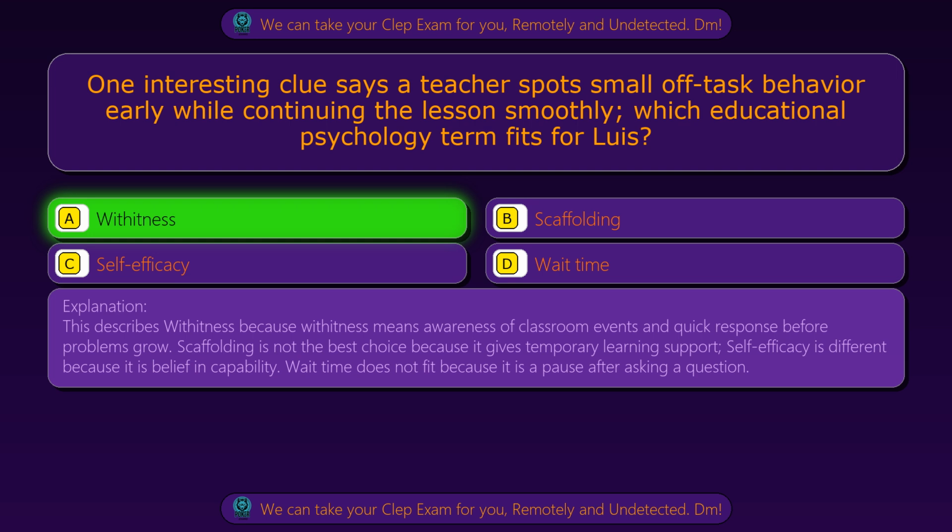Scaffolding is not the best choice because it gives temporary learning support. Self-efficacy is different because it is belief in capability. Wait time does not fit because it is a pause after asking a question.